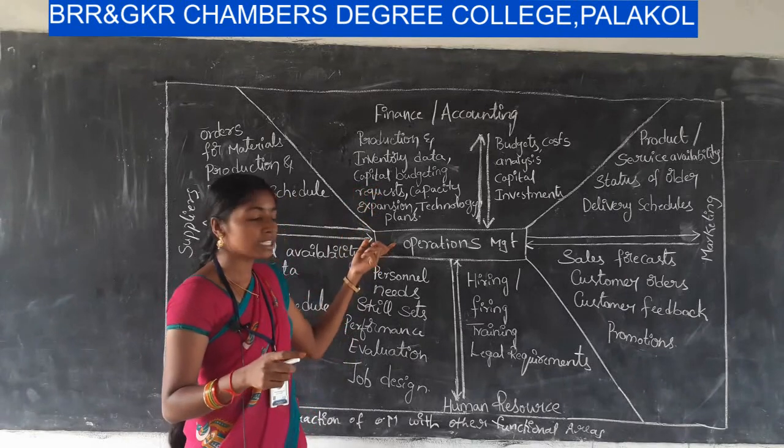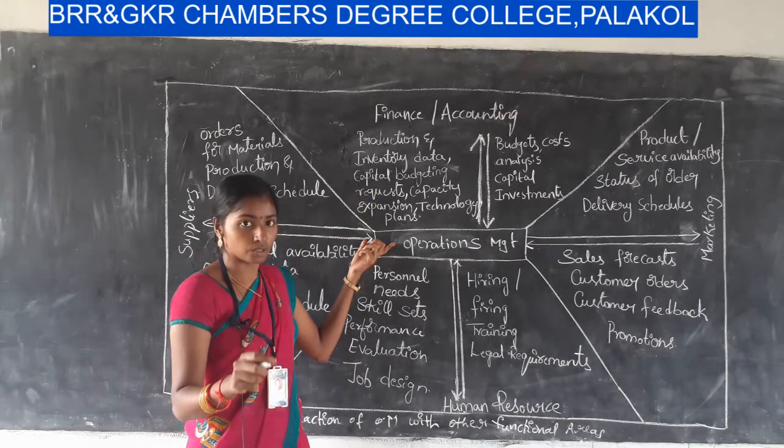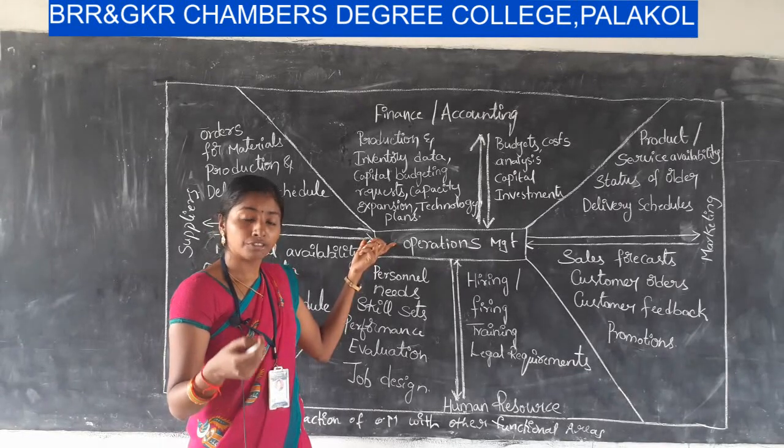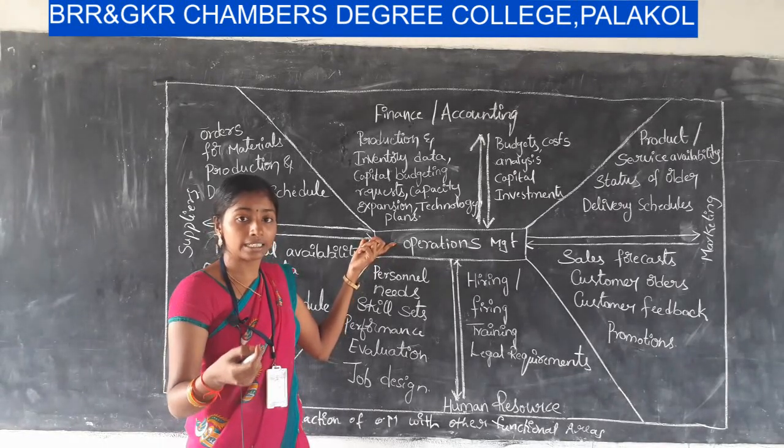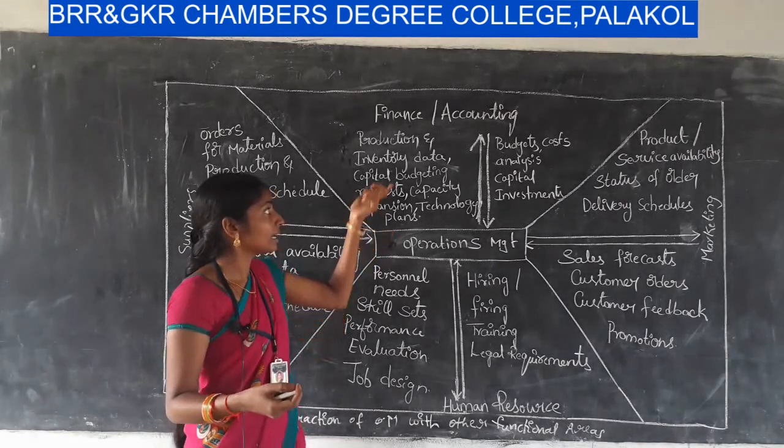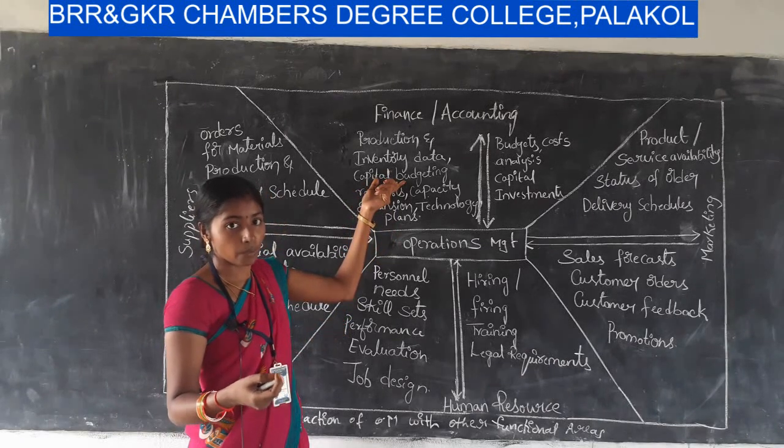Operations management is engaged in producing goods, right. So, it needs some infrastructure, it needs some plant, it needs some facilities. So, it needs capital budgeting requirements.